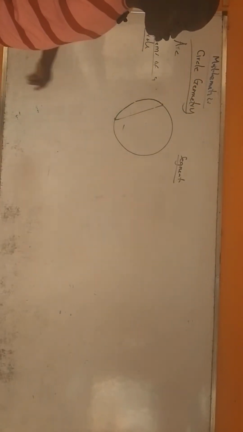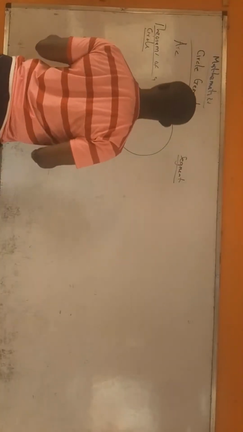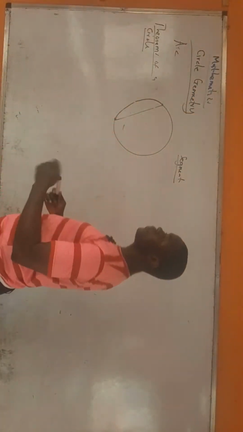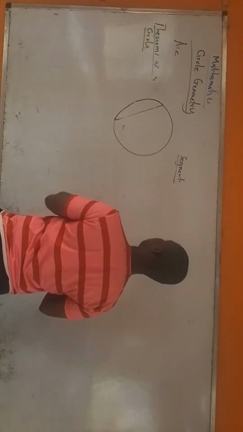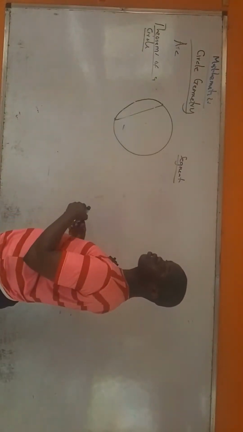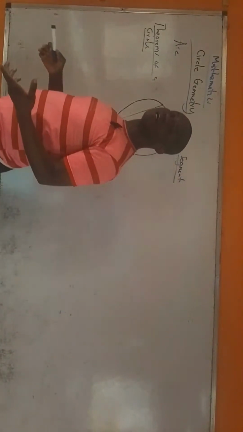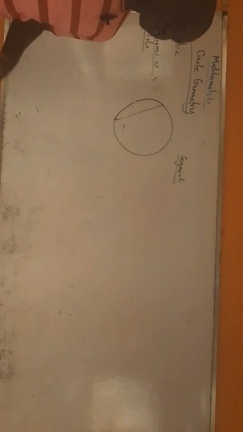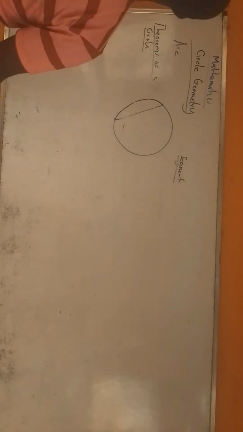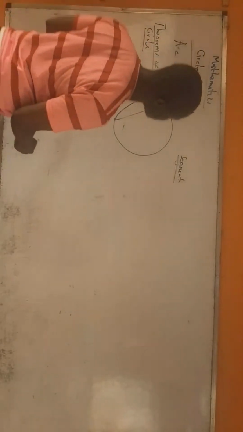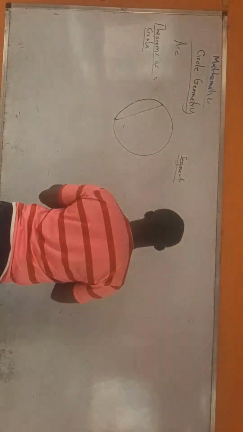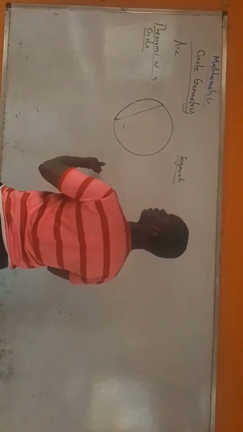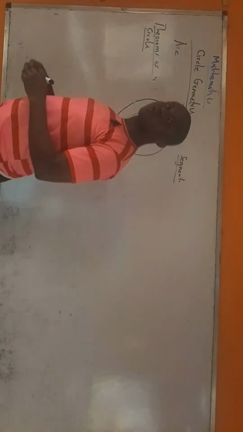Now, before we go into the theorems of a circle, there's what we mean when we say an arc or a chord subtends an angle at the center, or an arc or a chord subtends an angle at the circumference. That's what it means. So what does it mean for an arc to subtend an angle at the center or at the circumference?